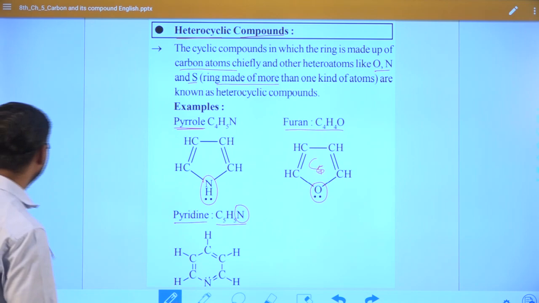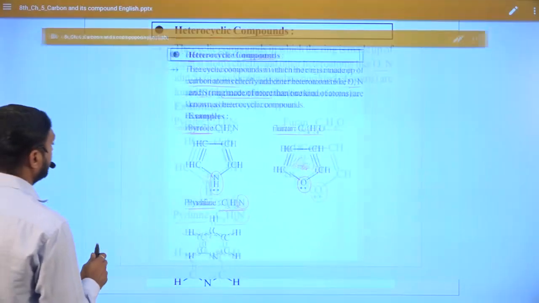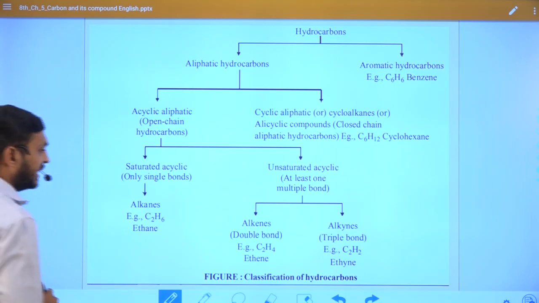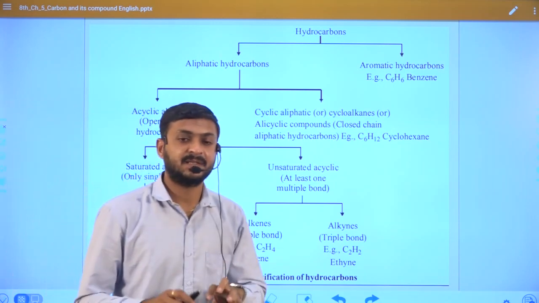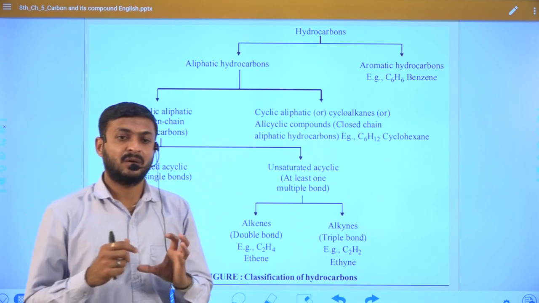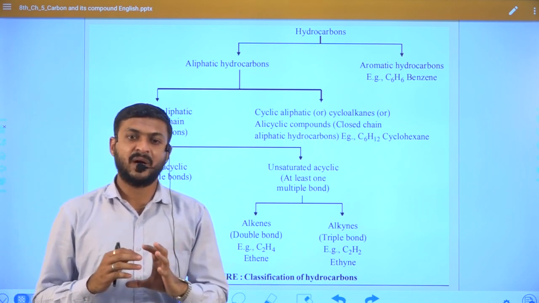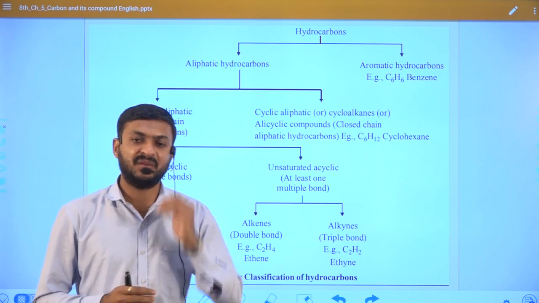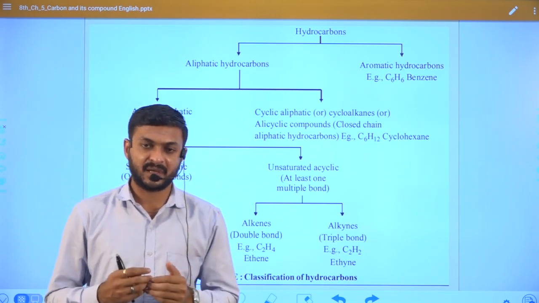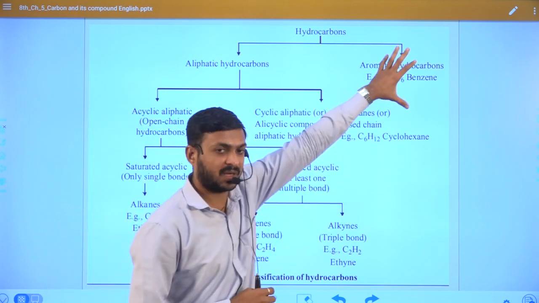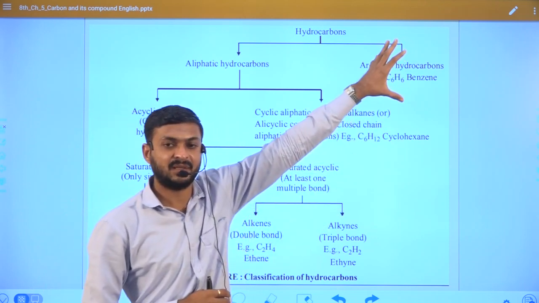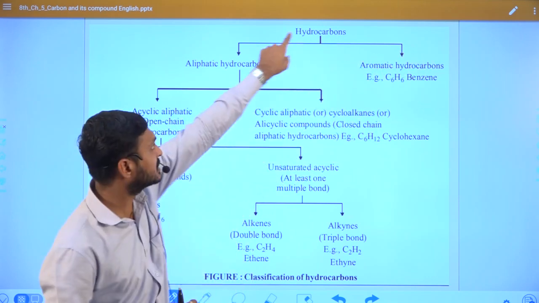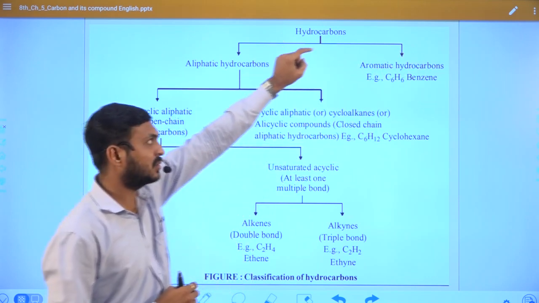So this is how we can understand heterocyclic compounds. Now we have already discussed two categories from the beginning. Hydrocarbons are mainly classified into two ways: one is aliphatic and one is aromatic. Lastly, we discussed aromatic compounds. But before ending this lecture, let us recall what we learned in the classification of hydrocarbons.